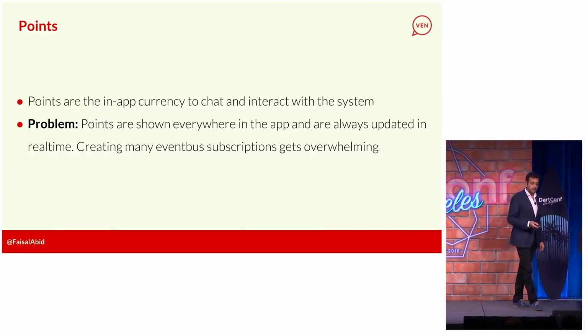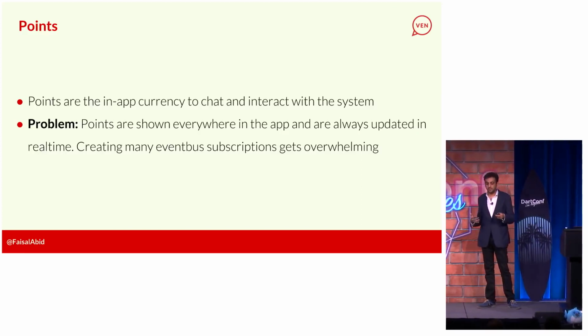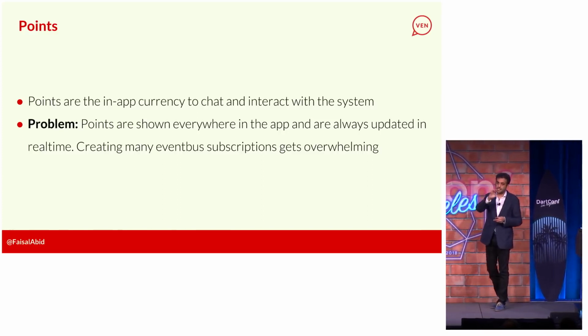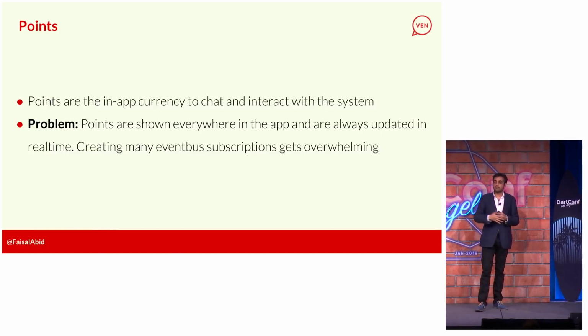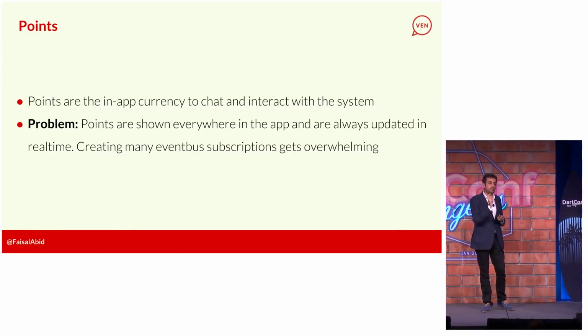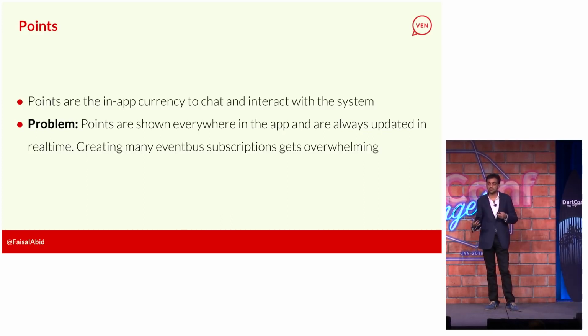The second is the points, which are an in-app currency in the app, like I said before. Whenever you do something, points are being used. Now, the points are actually shown everywhere throughout the UI. If you browse the app a lot, you'll see that everywhere you go, you'll see points and how many points you have. And those points are always being updated depending on your interactions with the app.